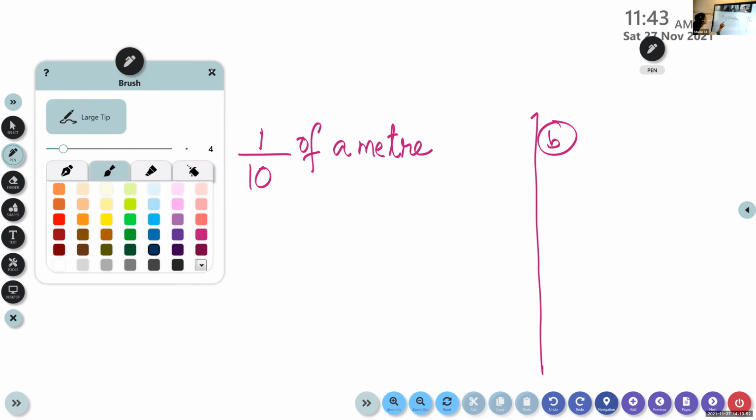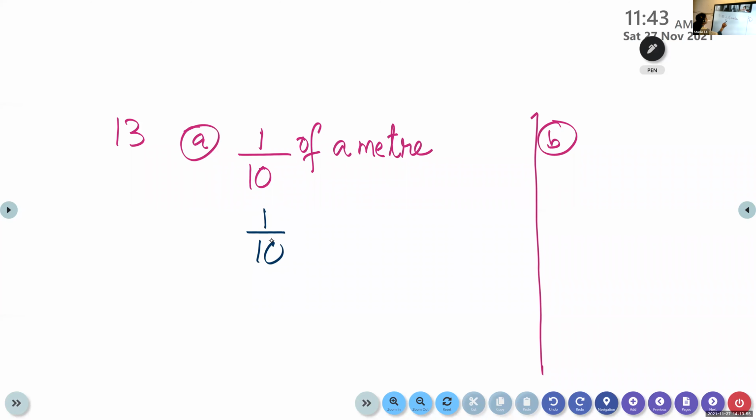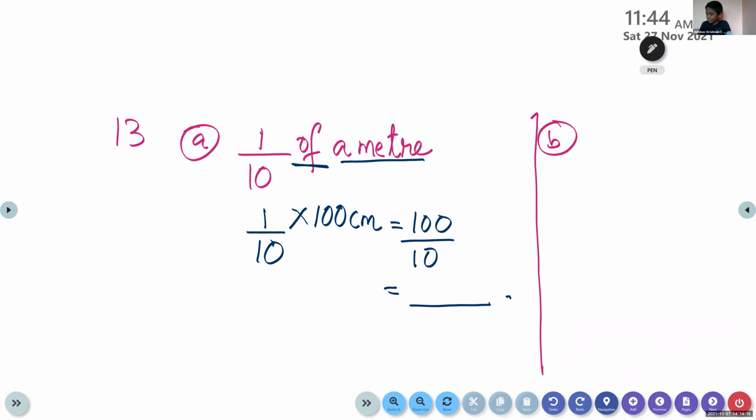Okay, so children, what will we write here? 1 by 10 again. Instead of "of", multiply. How many centimeters in 1 meter? 100 centimeter. Multiply and find out. 1 into 100 is 100 divided by 10. Find out the answer alone, in centimeter. Those who have completed question A, please do question B also alone. What is question B? 2 by 10 of a meter.